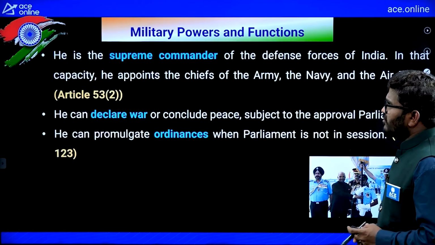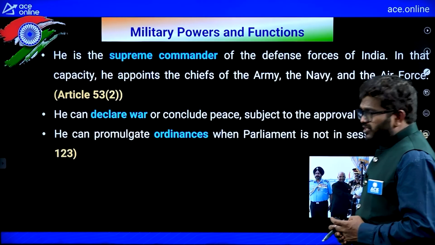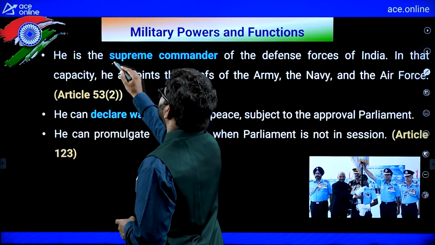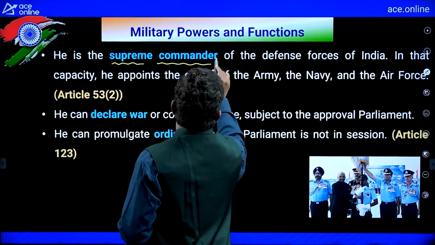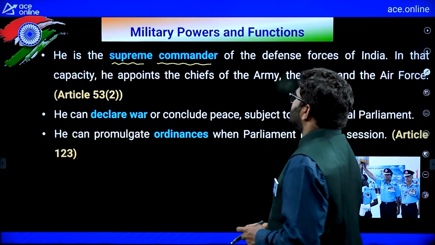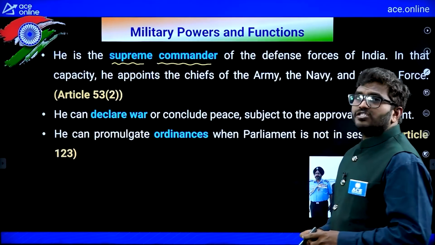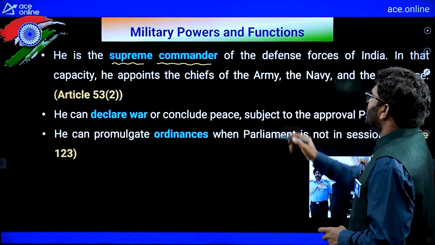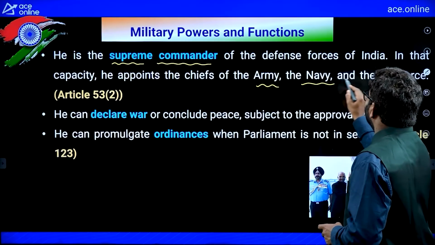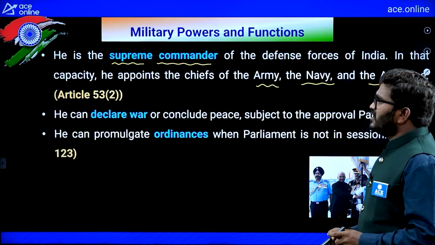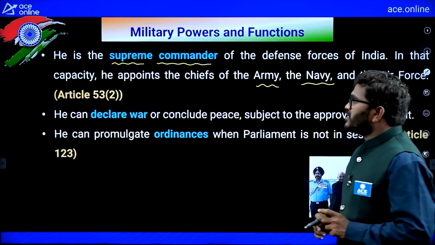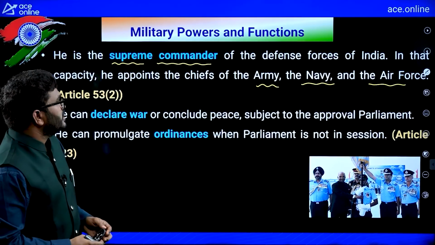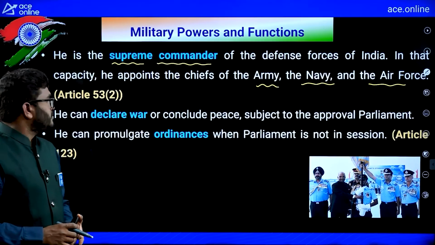Okay, now finally the military powers. Remember, he is the supreme commander of the defense forces of India. He appoints the chiefs of the army, navy and air force. So he is the supreme commander of all the defense forces, and he will appoint chiefs to the army, navy and air force, right.